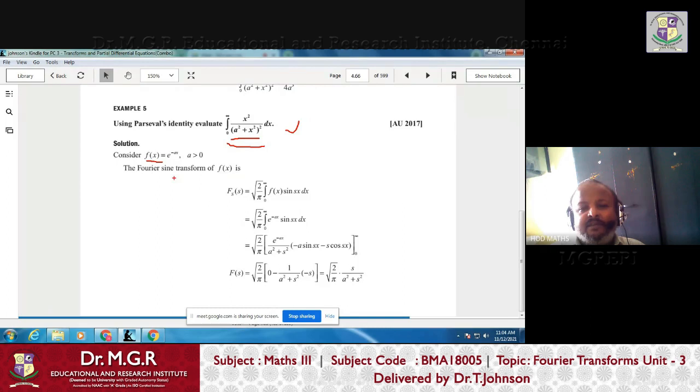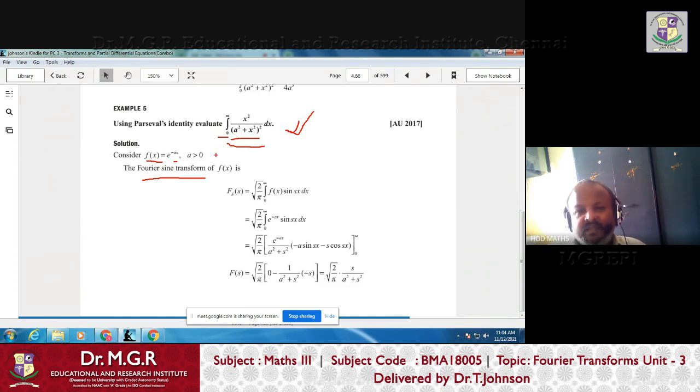For that, we consider the function e power minus ax, and we try to find the Fourier sine transform of e power minus ax. In some books, they ask to find the Fourier transform of e power minus ax, and then ask you to evaluate this using that. So in that manner they will ask at your level: find the Fourier sine transform of e power minus ax, and then evaluate this. Right? Then only you can understand.